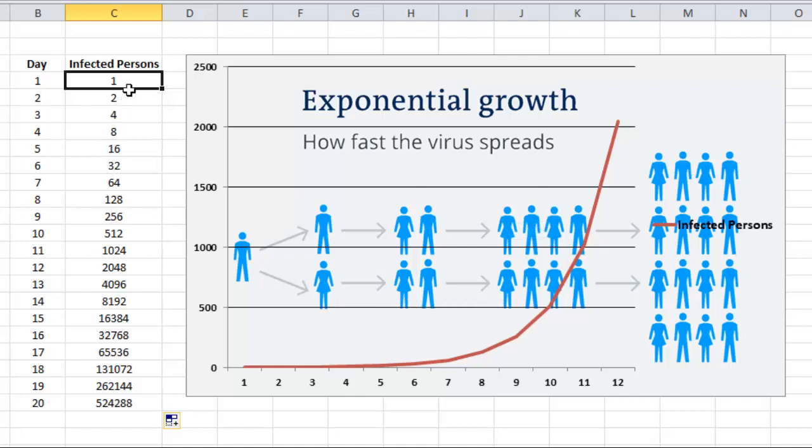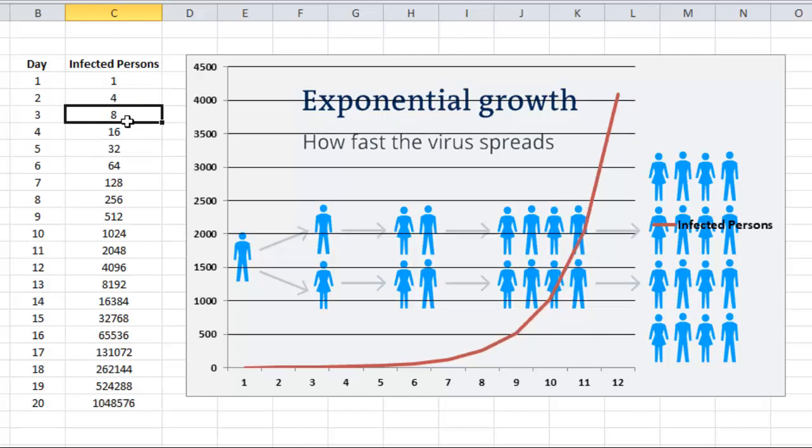But what if every person is infecting 4 persons? Let us explore this. Every person is infecting 4 persons. That means previous day infection multiplied by 4. Here also previous day infection multiplied by 4.